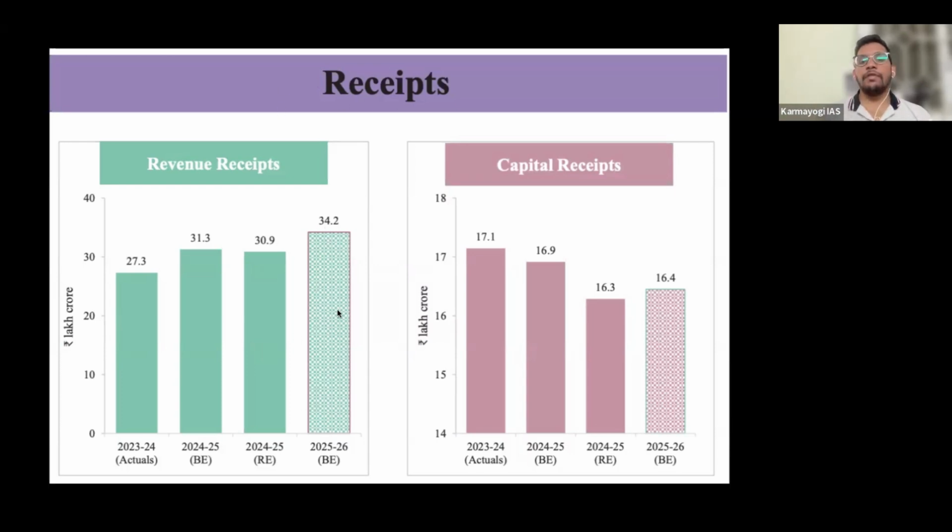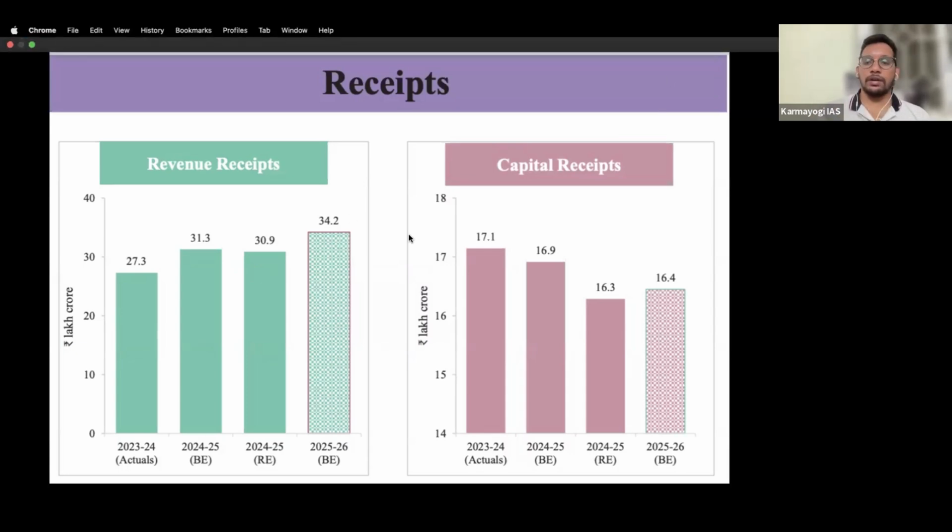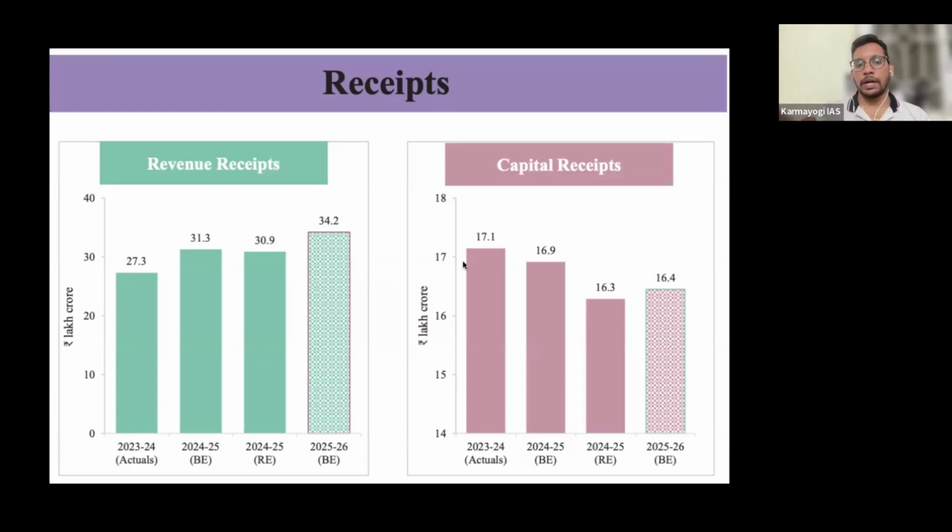Out of that, you can see we are getting only revenue receipts of 34.2 lakh crores. Government has planned for expenditure of 50 lakh crores, but we are receiving money only 34.2 lakh crores. It means 16 lakh crores we need to borrow from the market, or by selling its assets. The government has to either get from the market in terms of debt, or sell off its assets. So capital receipt is 16.4 lakh crores, which is a huge thing. We need to try to reduce this. Is this clear, everyone? Revenue receipts and capital receipts. If you add these two, we will get the total budget that government has planned for.